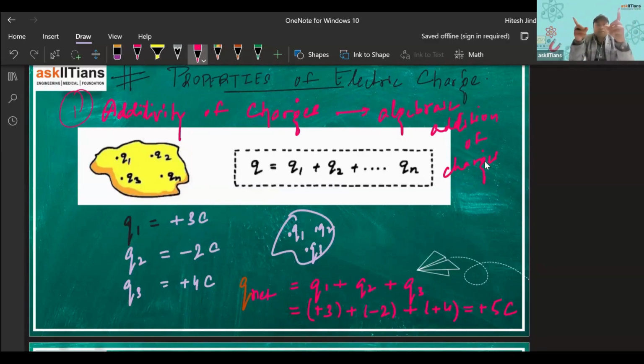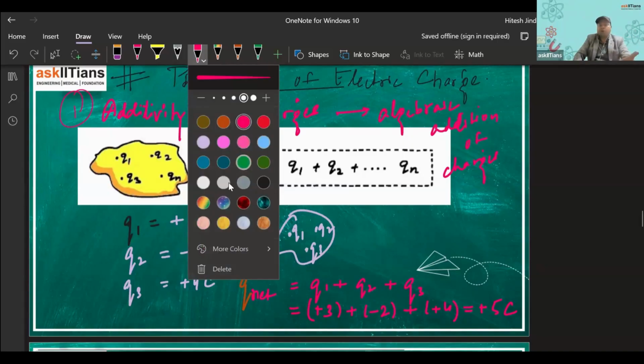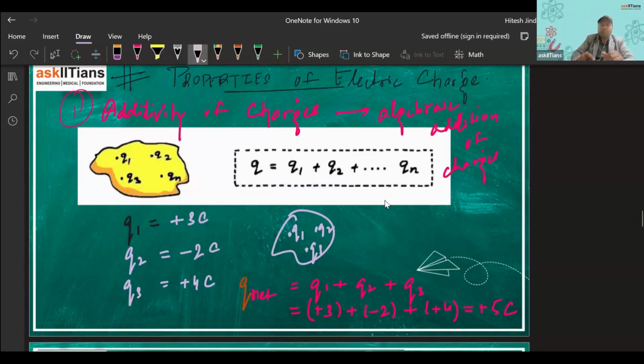So we add the real numbers with proper signs. If it is a positive real number and if it is a negative real number, we put them with proper signs when we are adding, right? So that is the important point to notice here, that when we add charges on a body, we put the values with proper sign, right? So that is the whole point in this property of electric charge, right? That the charges are added algebraically, right?